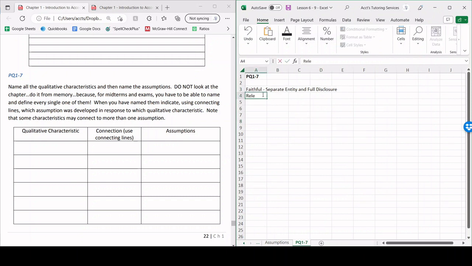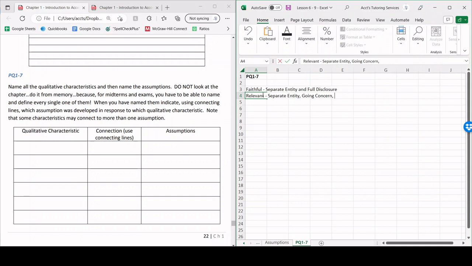The next one is relevant. This relates directly to three different ones. Once again, separate entity. Relevant means that it impacts a future decision, right? So separate entity is very important because if we start recording our personal expenses in our business, then it's not relevant, right? The next one is going concern.